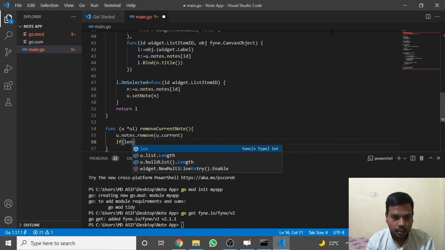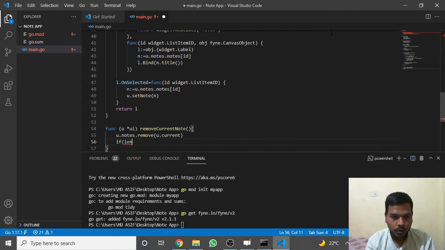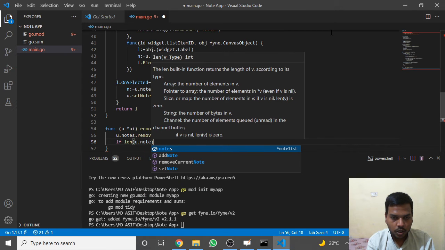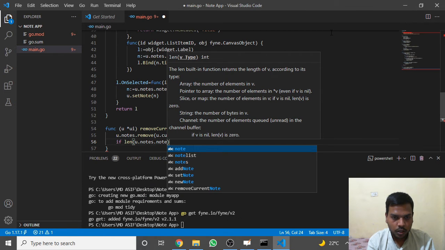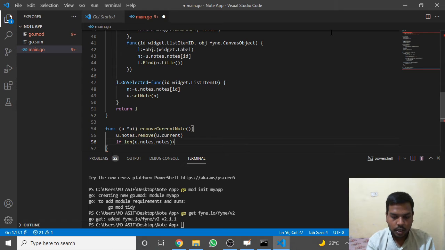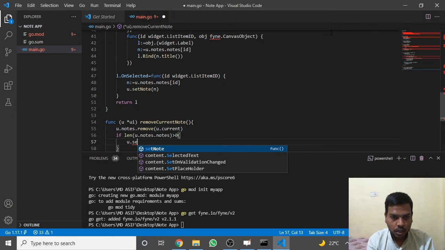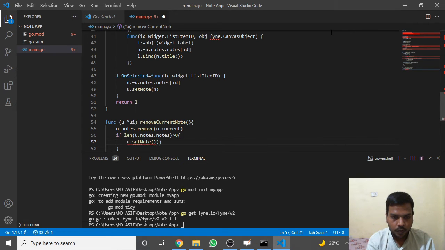If length, oh, there is no such type of brackets. If length of u.nodes is greater than 0, we have to perform this only if it is greater than 0. So u.set node u.nodes of 0.